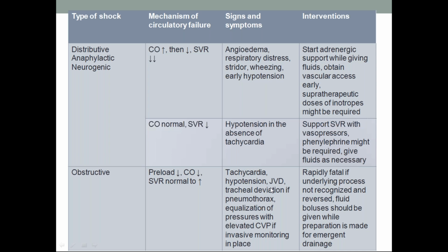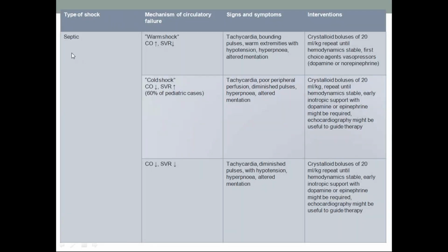Tachycardia will occur, hypotension, jugular venous distension, tracheal deviation if pneumothorax is present, equalization of pressures with elevated CVP if invasive monitoring is in place. Okay, so what will happen? Without intervention, it progresses rapidly and fatally if the underlying process is not recognized, corrected and reversed. Fluid boluses should be given while preparation is done for emergency drainage of the pneumothorax or whatever is compressing the heart, causing obstructive shock.